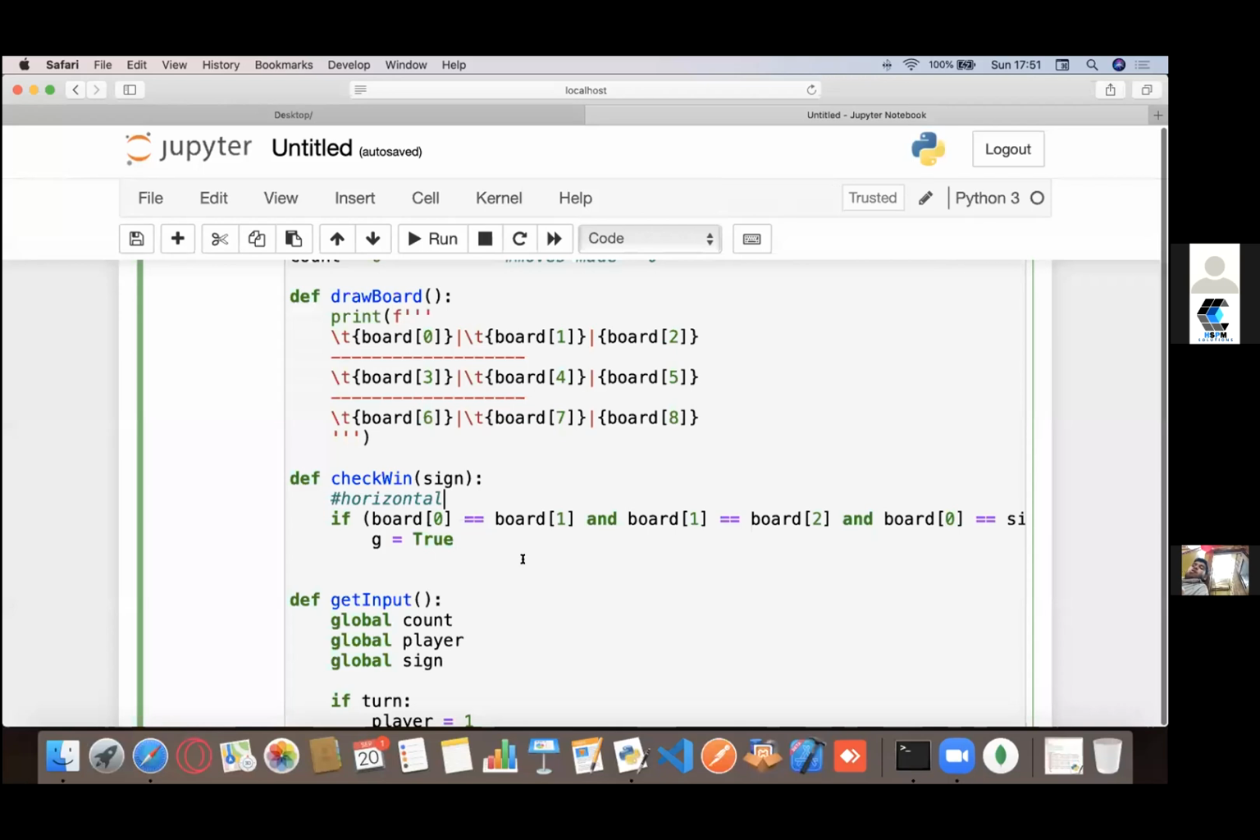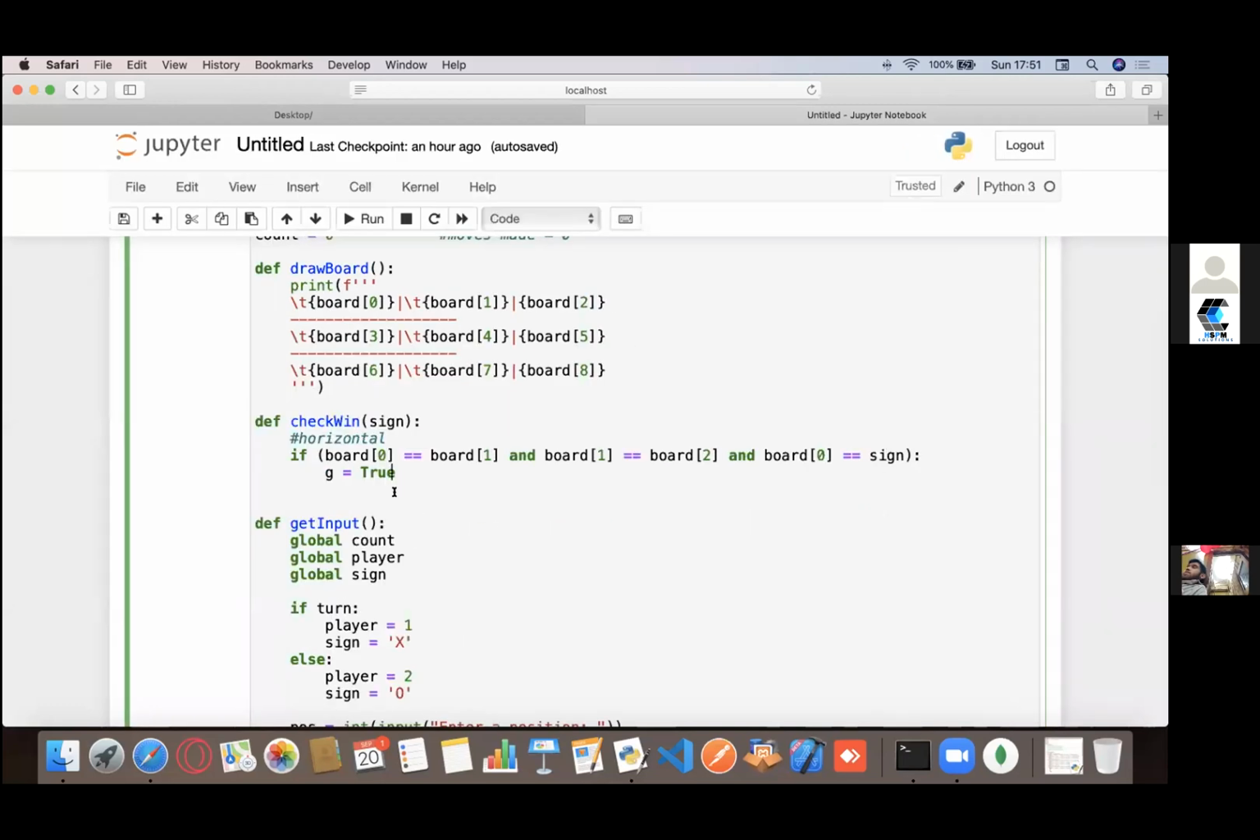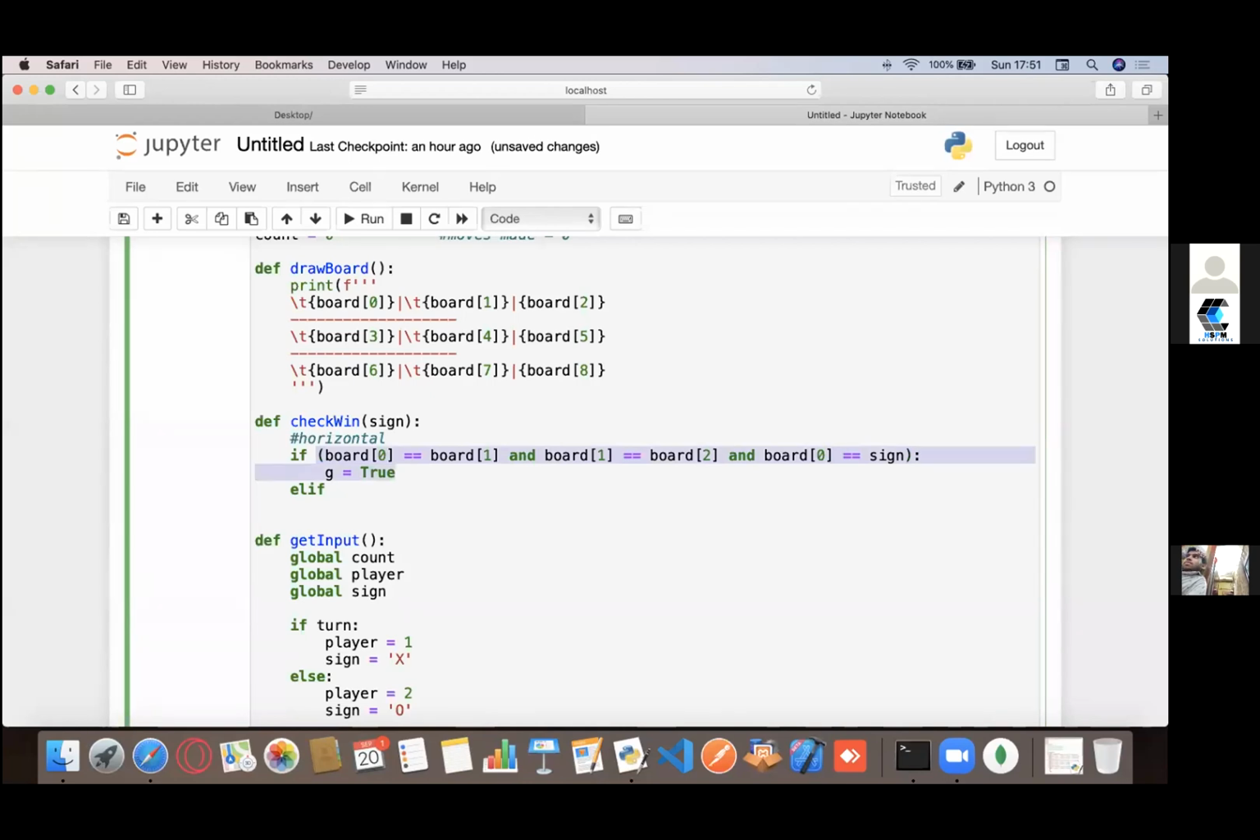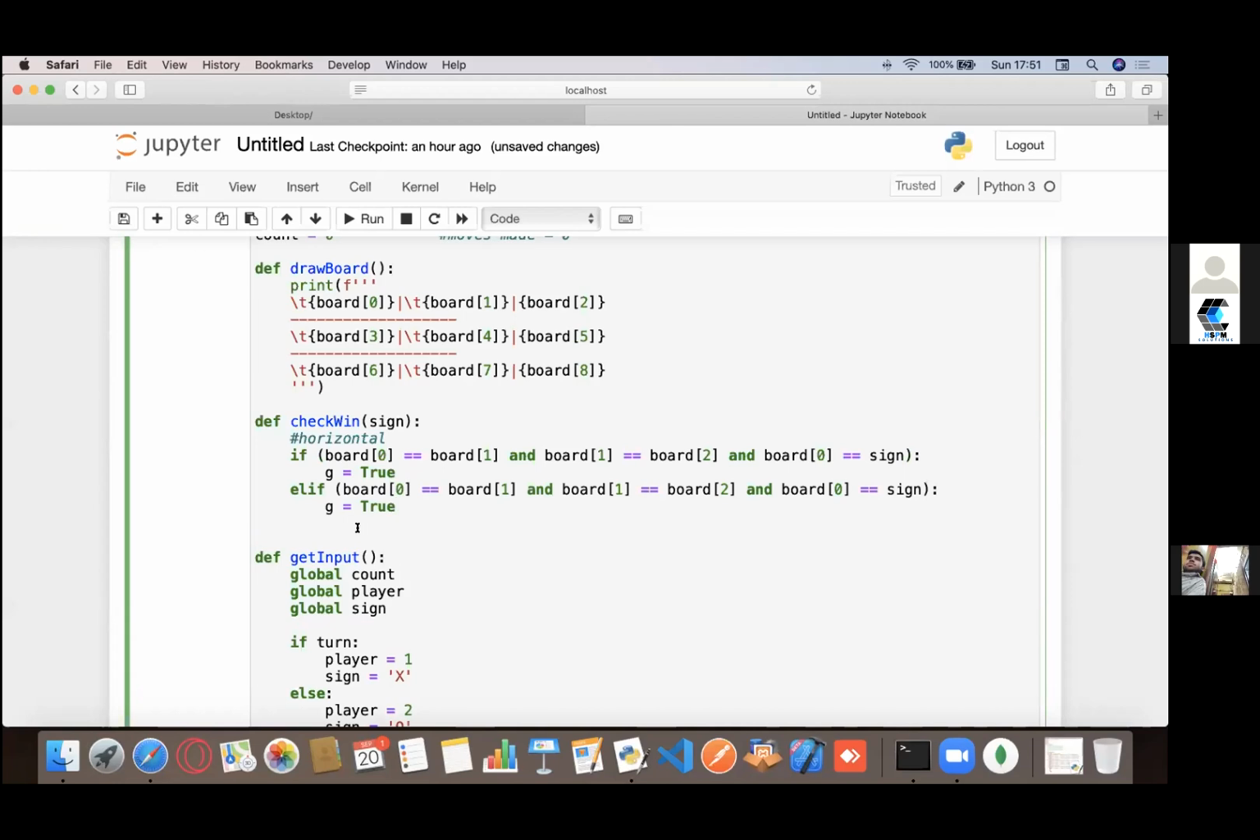Yeah. So right now I want to return whether someone won the game or not. Let me zoom out a bit. I hope it's visible now. In the same way, I'm going to put in an elif so that this is the first horizontal check. This would be the second horizontal check that I'm going to implement. Let me just put it in. Let me just copy it again.